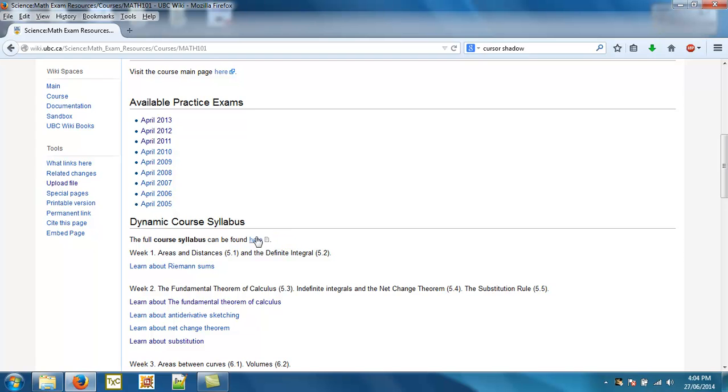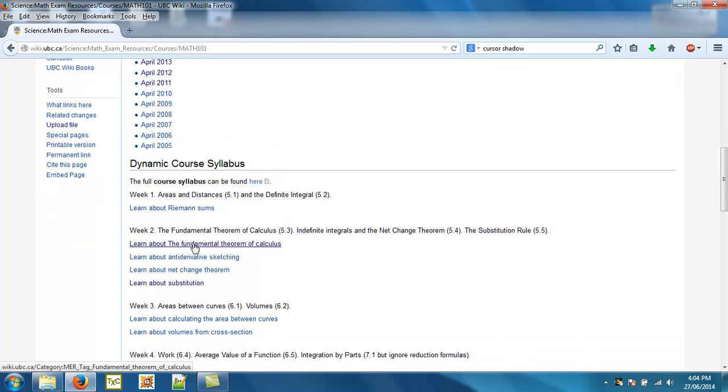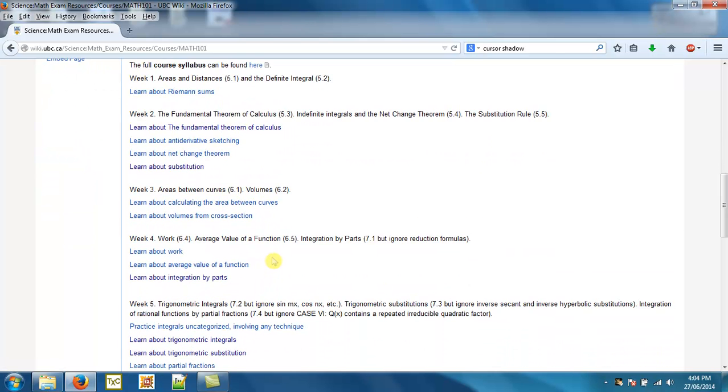So we've added the course syllabus on here, and all the topics are present. So if you're, let's say, studying for a midterm and you know it covers all the content up to week 4, you can come on the wiki and use this to find sample problems related to topics on your midterm: average value, work, integration by parts, substitution, things like this.